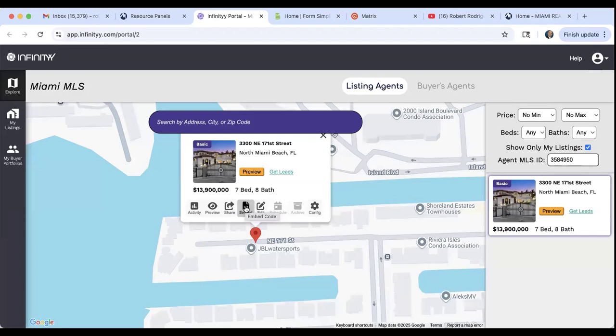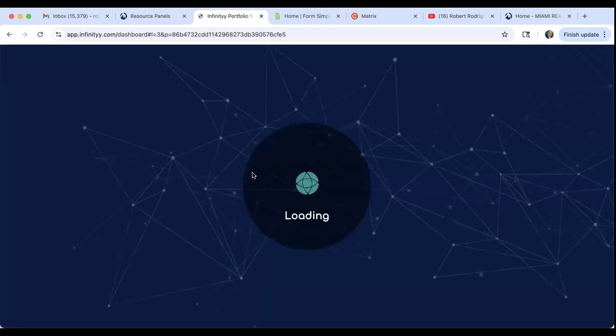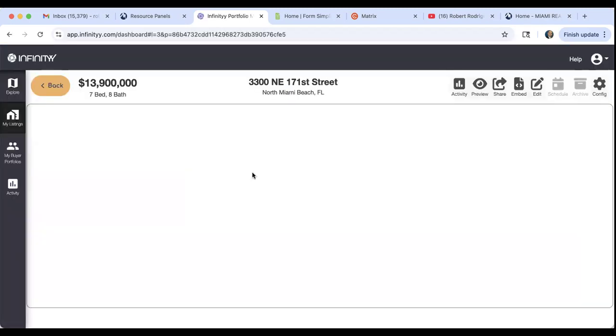Embed means that I can paste the presentation on a website. Yes, we can. Can you share this? Yes, we can share it across all social media platforms, by email, even by text message. And you can view all the activity and all the visitors right here. Now I'm going to click on preview and show you exactly what Infinity has done.